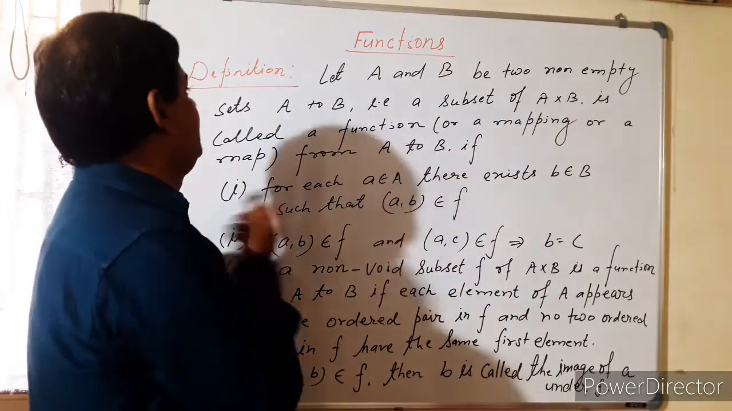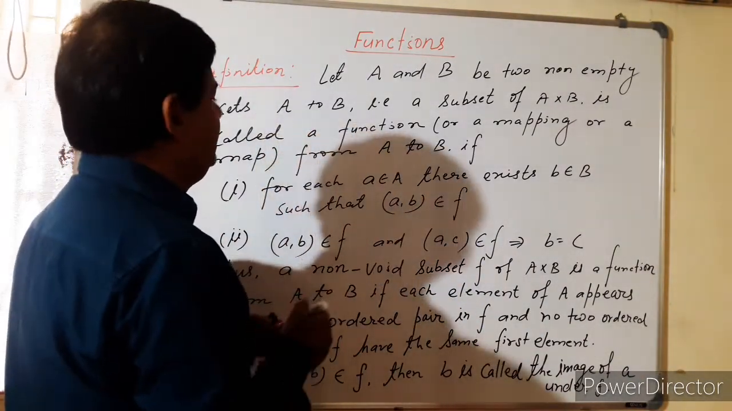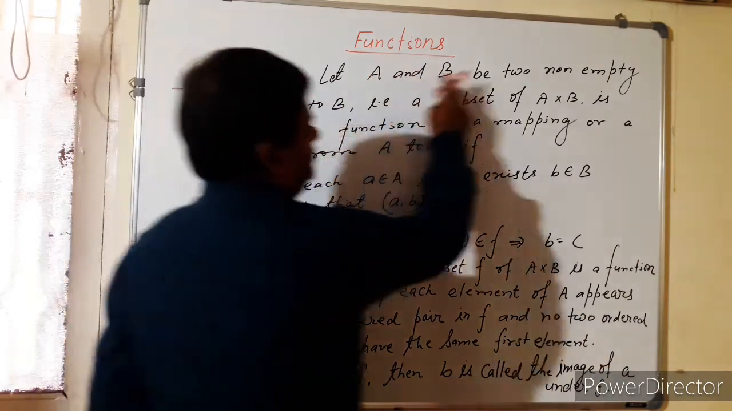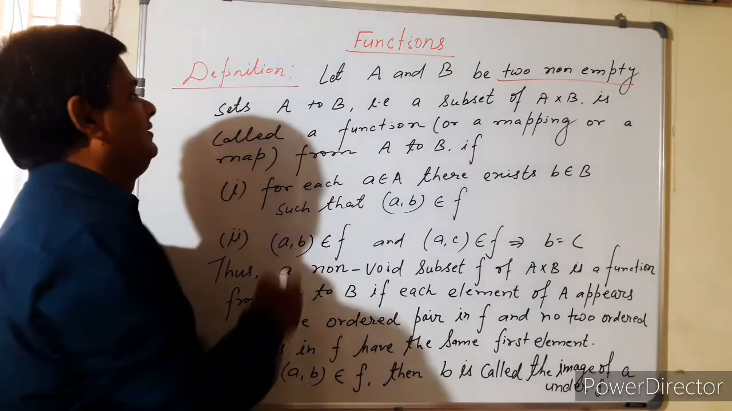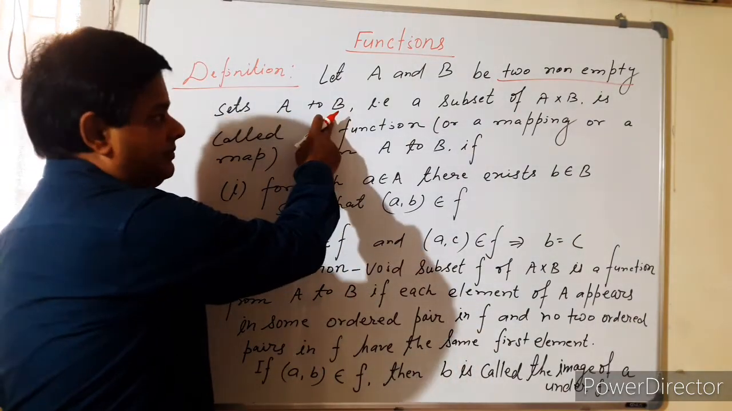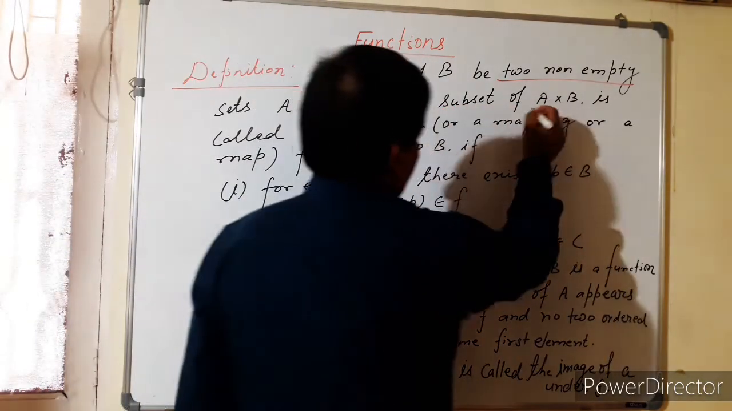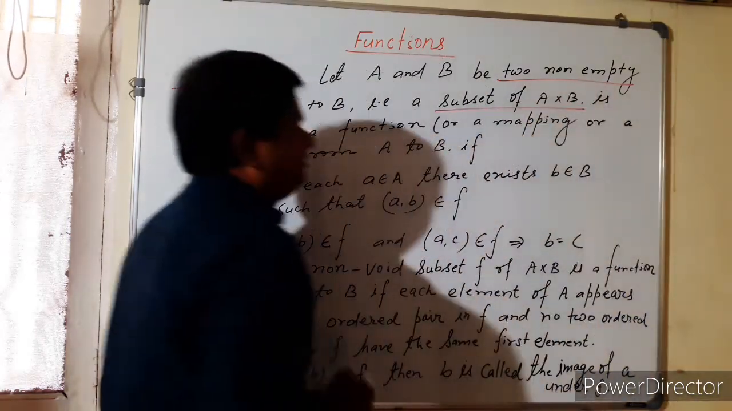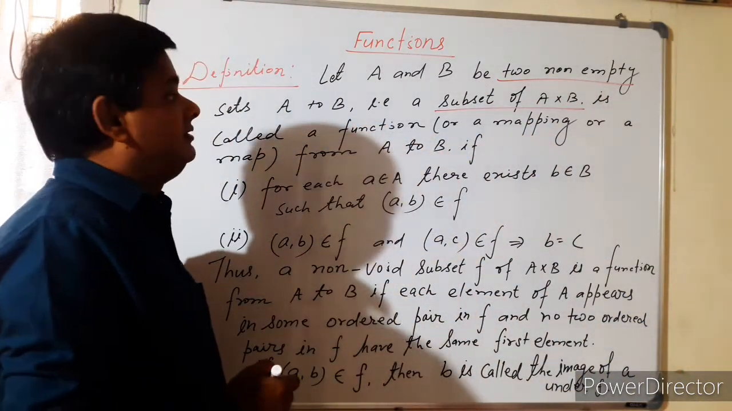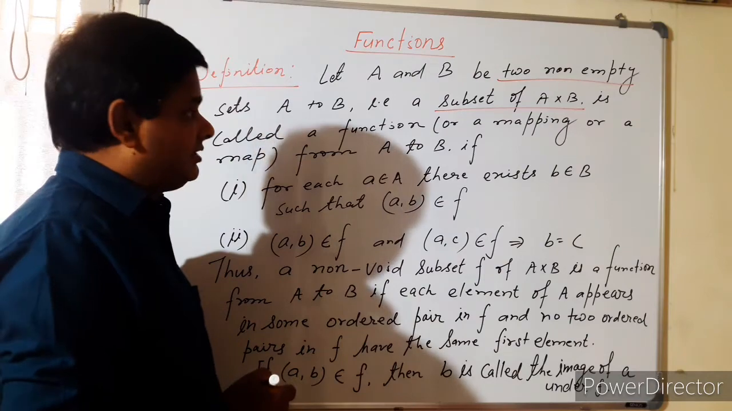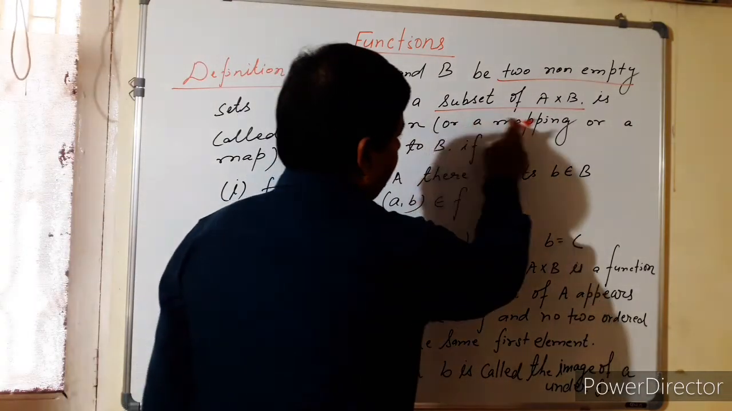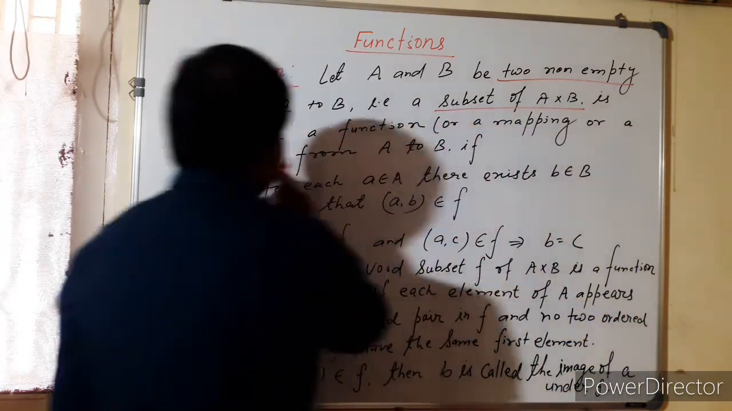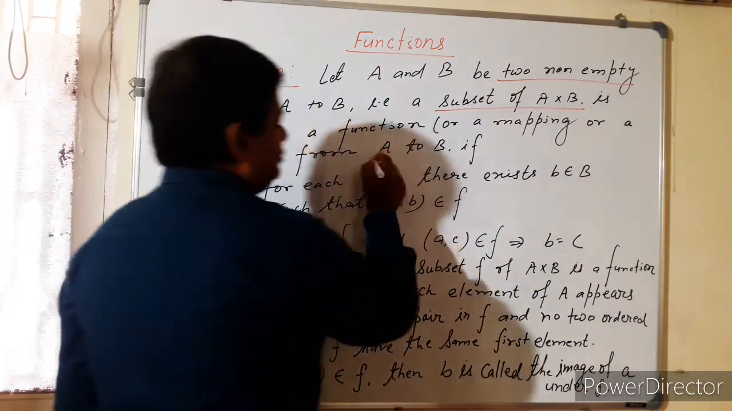Functions. So, definition here: let A and B be two non-empty sets. A subset of A cross B is called a function, or a mapping, or a map from A to B.